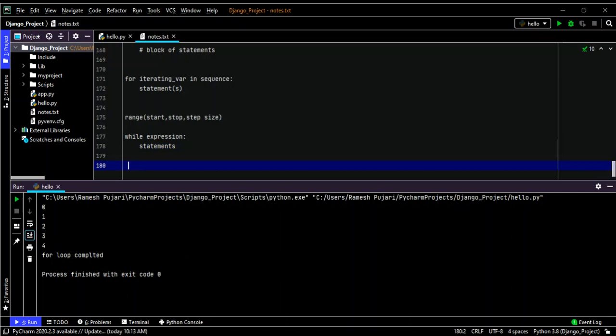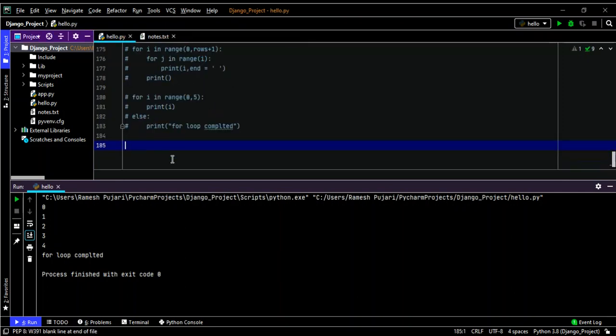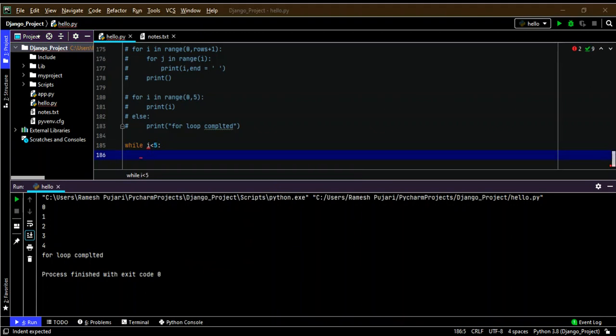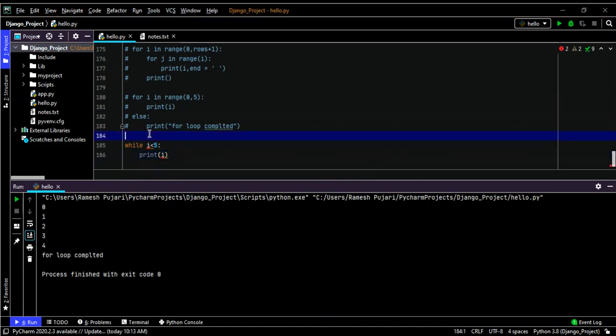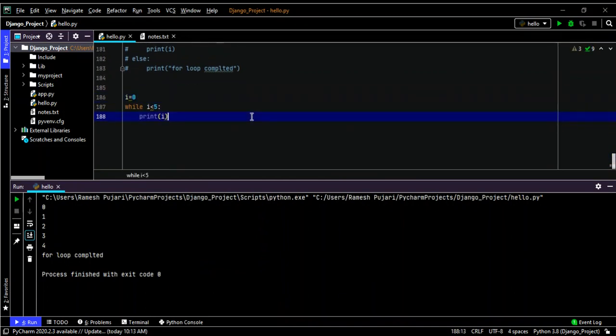First I will give an example using the while loop in Python. After that I will explain the continue and break statements. Let's say while i is less than 5, print i, with i equal to 0.